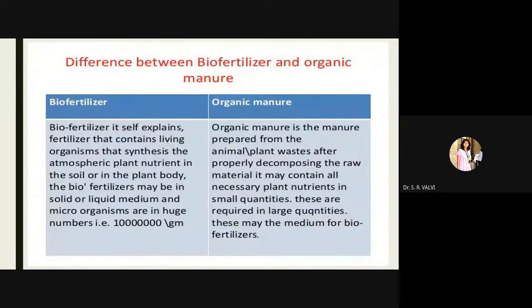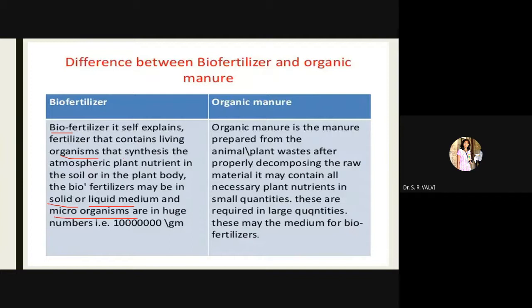Then again I have explained about biofertilizer and organic manure, right? So these are again two fertilizers, right? So bio means what? Living organism, that synthesizes atmospheric plant nutrient in the soil or in the plant body. The biofertilizer may be in solid or liquid medium, and microorganisms are in huge number.